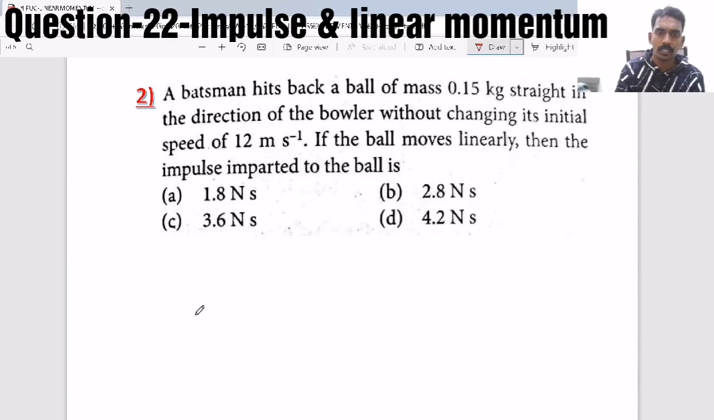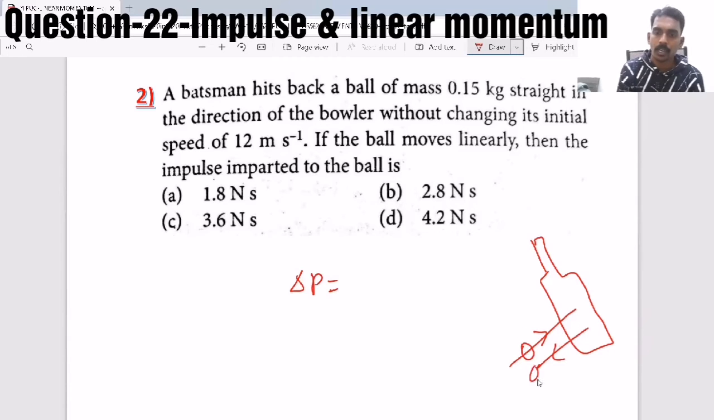So here also it is the same thing again, just like the above question, but the way of asking the question is different. That is, there is a bat and the ball coming and hitting and then coming back along the straight line with the same speed. Now m into v minus u.